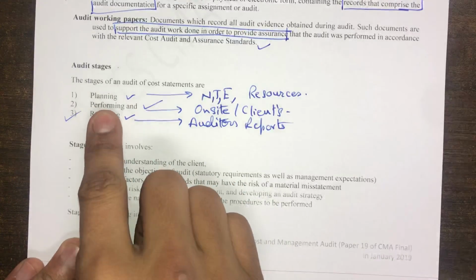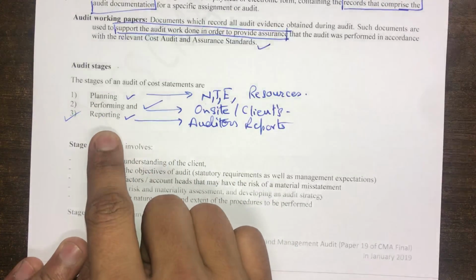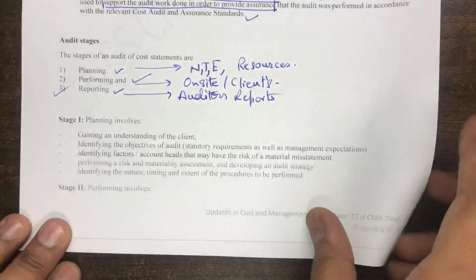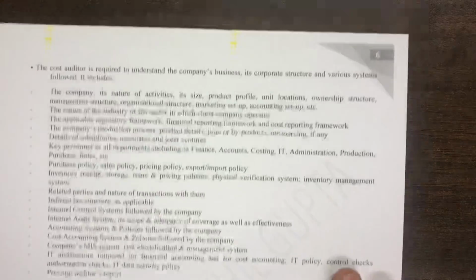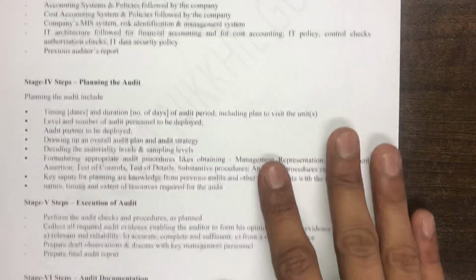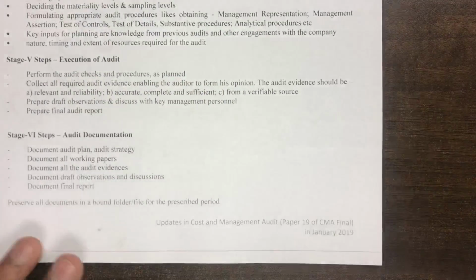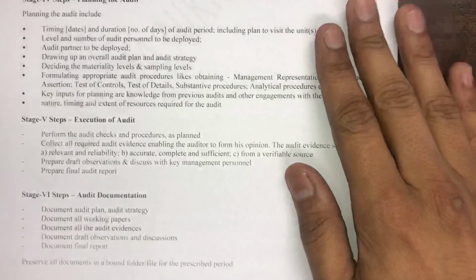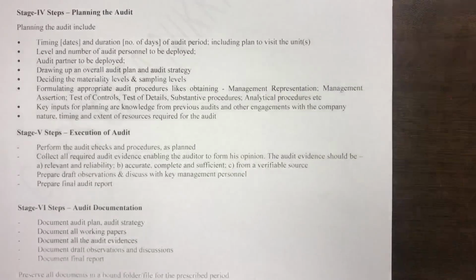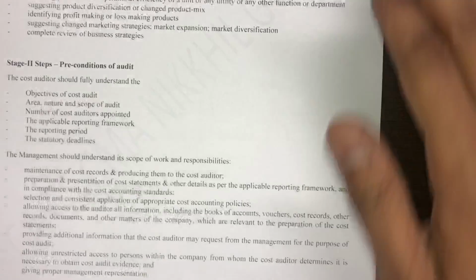Planning the audit, performing the audit, and reporting the audit. And these three stages have been elaborated in the notes. There are certain minute steps which an auditor should follow while doing the audit process, which you can easily read through this particular page and this entire amendment module, and you will be able to gauge the detailed procedure of audit.